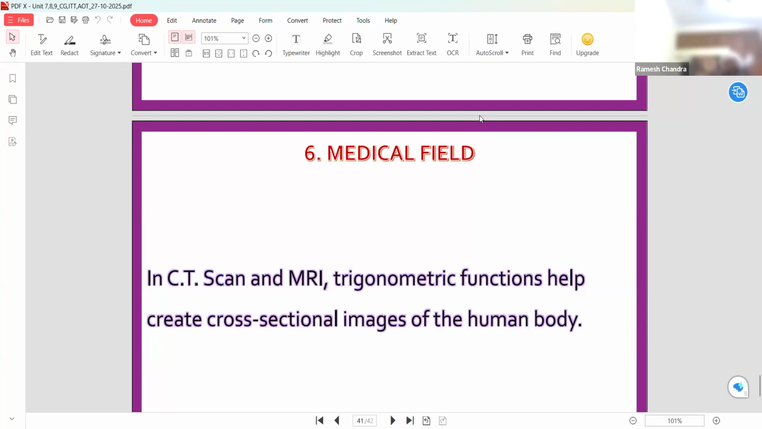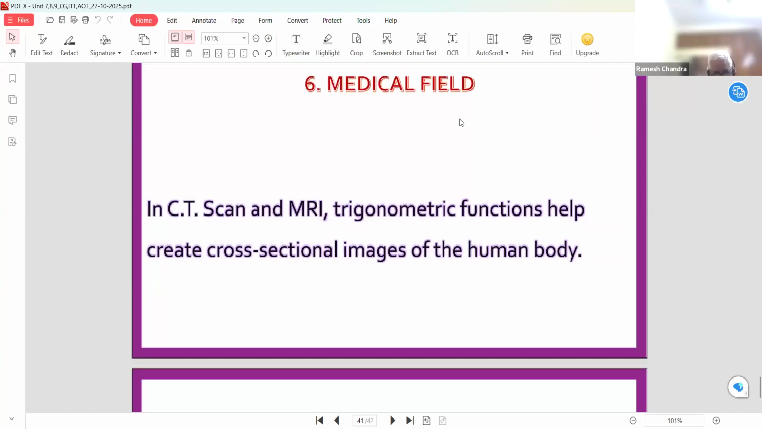When we use the elevation of those organs from the other organs, we use trigonometrical functions in finding the CT scan and MRI, and also the cross-sectional images of the human body, because so many parts are in solid form and some are in hollow forms. Both the MRI and CT scan machines are built on the basis of the application of the trigonometrical functions.